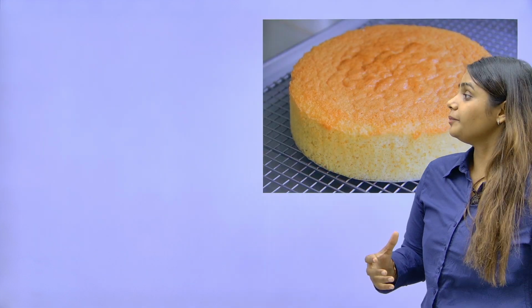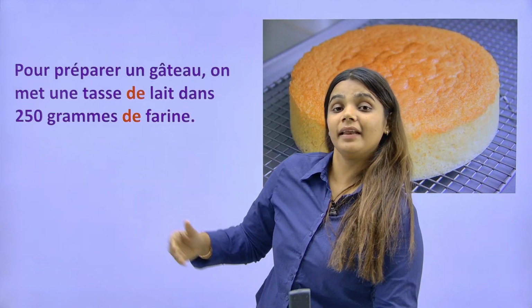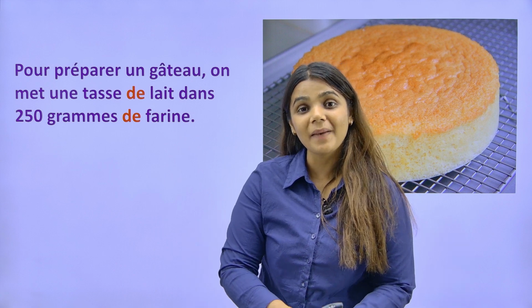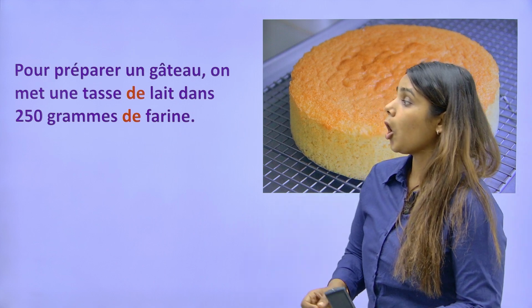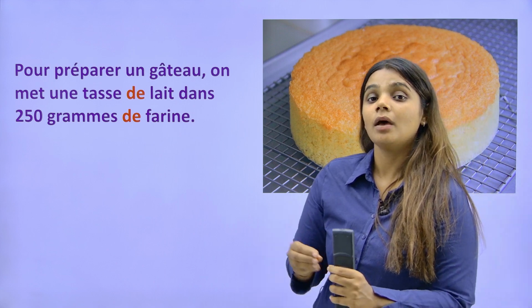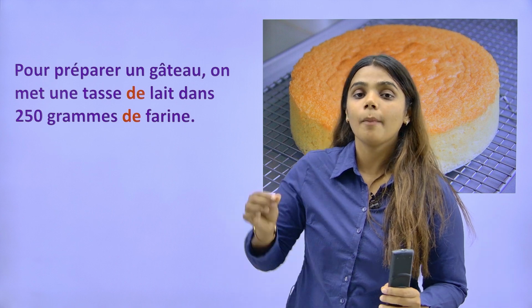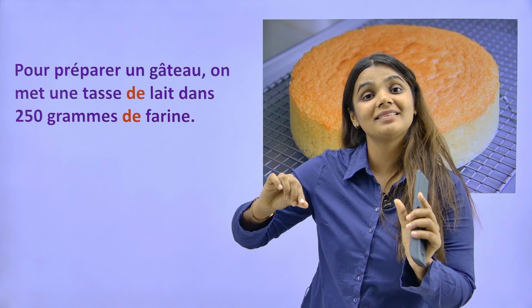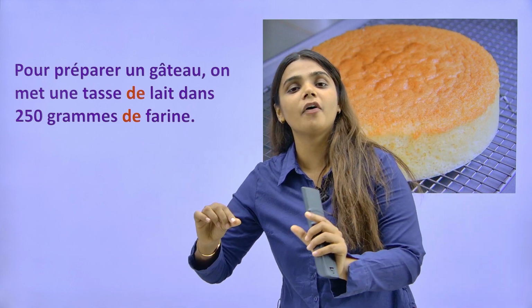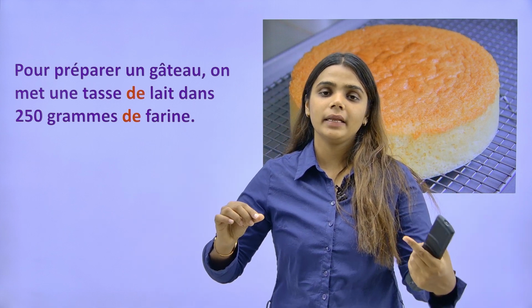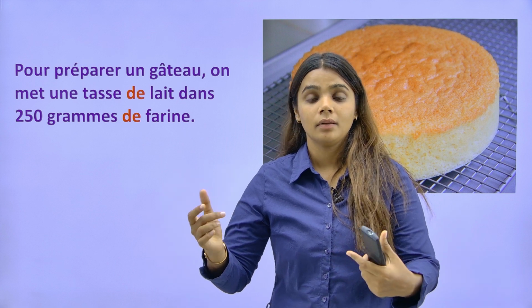For example, pour préparer un gâteau, for preparing a cake, on met, what do we put? One puts une tasse de lait. A cup of milk. Now I'm using a precise quantity. I'm saying a cup of milk. If I'm just saying for preparing cake we put milk, it's not precise.